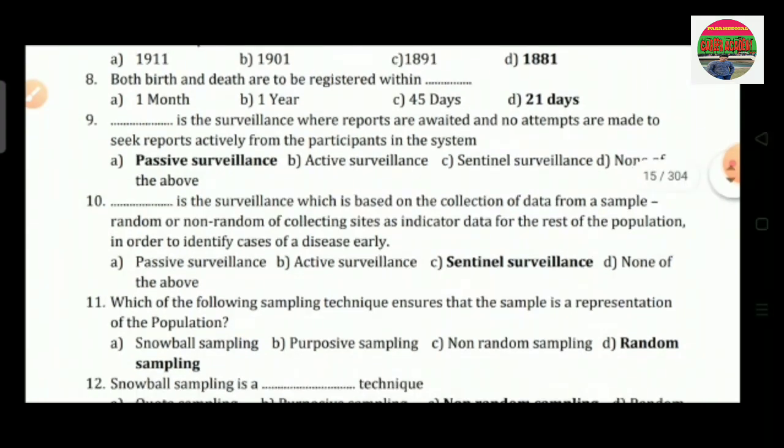Question number 8 is, both birth and death are to be registered within. Option A is 1 month, option B is 1 year, option C is 45 days and option D is 21 days. So the correct answer is 21 days.